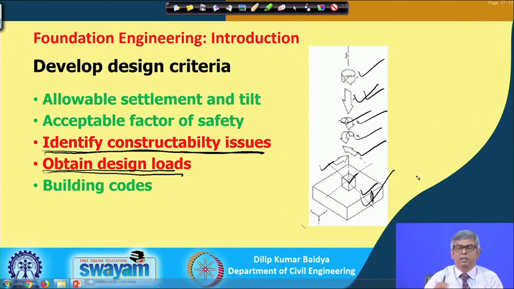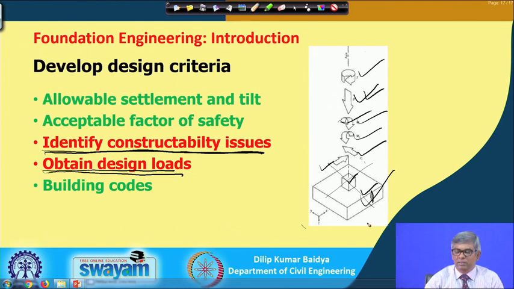So this is under developing design criteria. There are a number of things, as I have told you, that you have to see. Finally, you have to find out the dimension, the thickness, and the reinforcement, and while doing this calculation, you can apply mechanics definitely, but only application of mechanics is not permitted. You have to refer to the code. Why? What is the meaning of the code? Codes are based on studies of different materials and their performance, and based on that they have given some recommendations, and you have to use those recommendations.